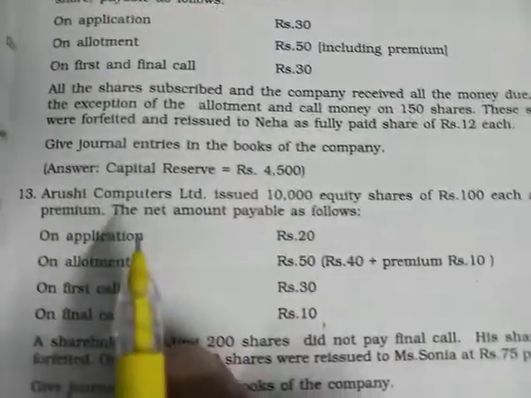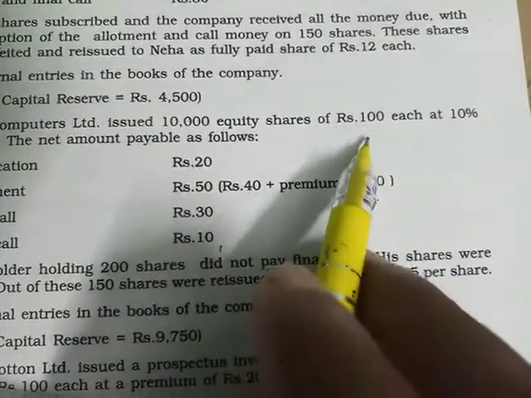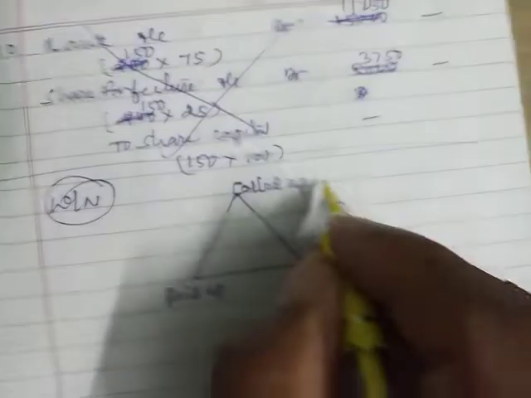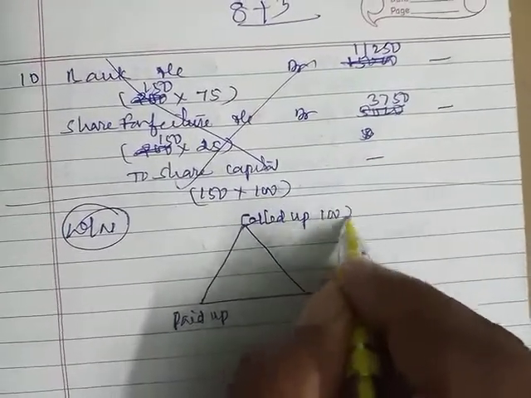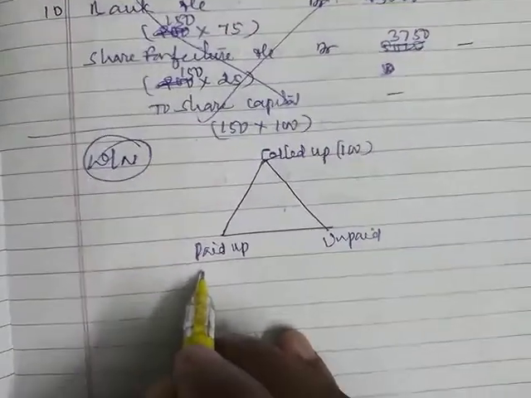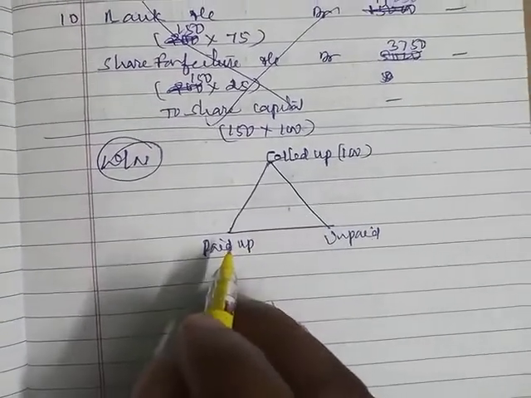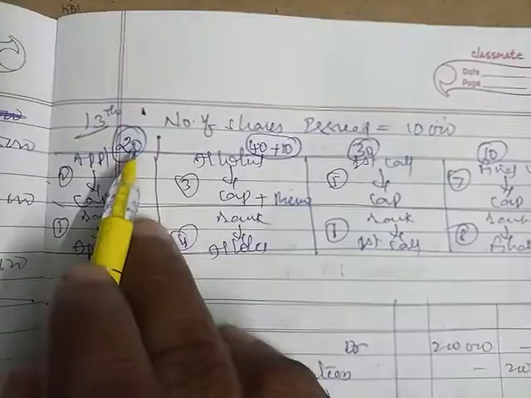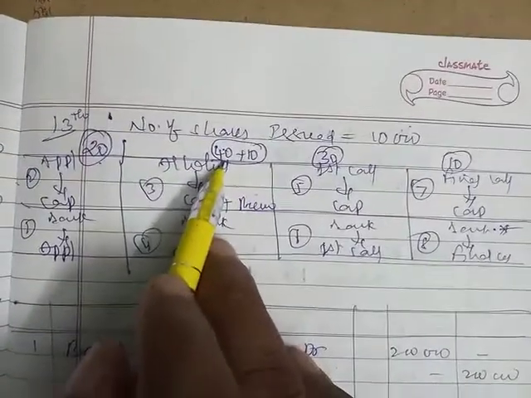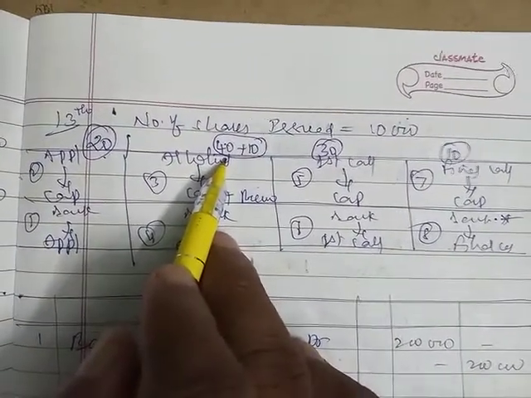Now assume each share value is 100 only. So we called up 100, and he paid application, allotment and first call. Application 20, allotment, only take the capital amount, ignore the premium because the premium is collected.